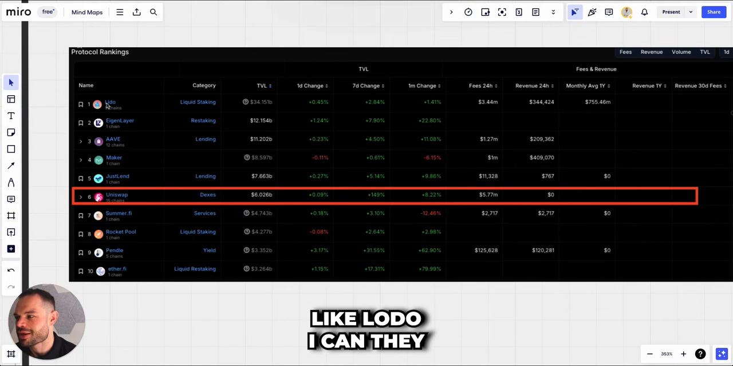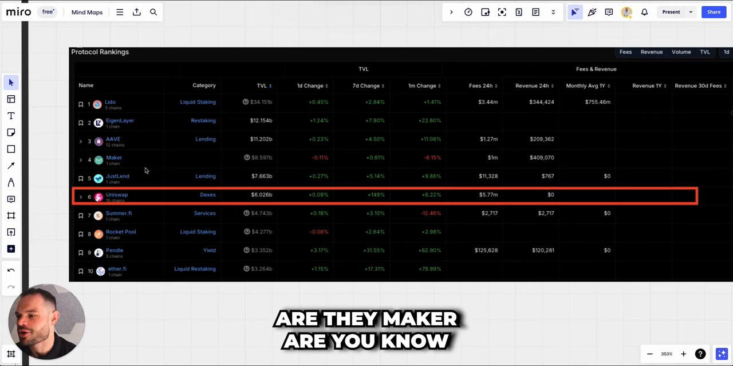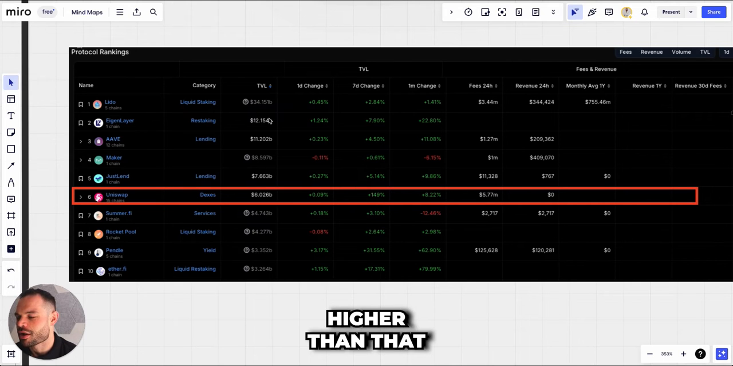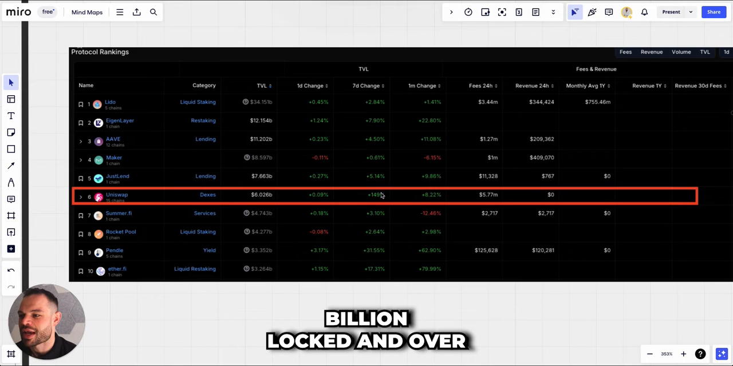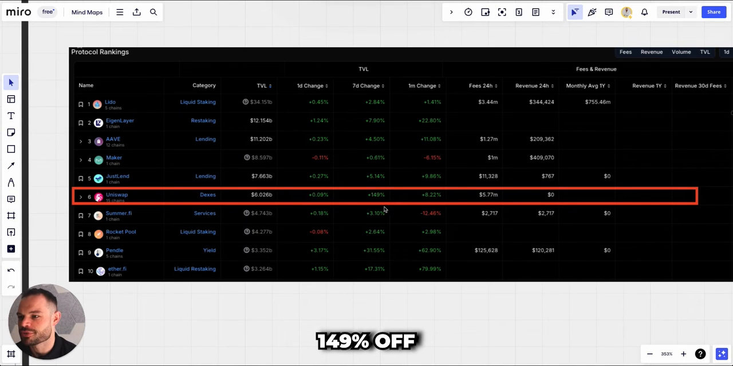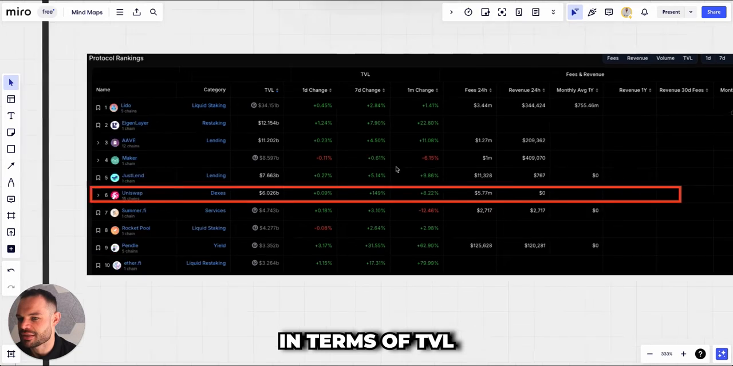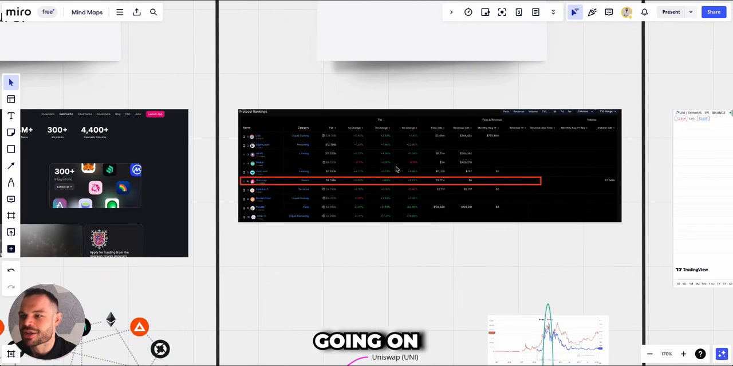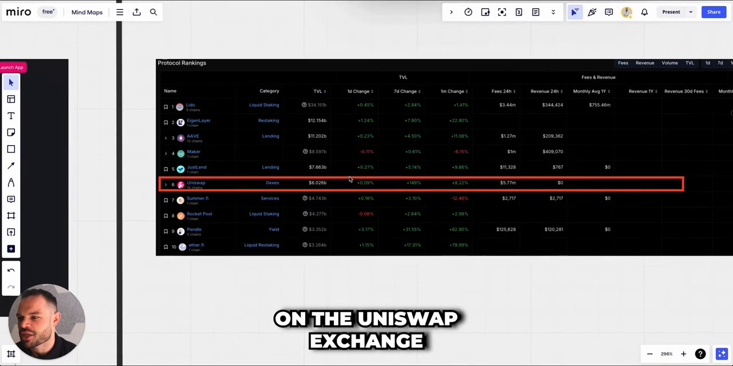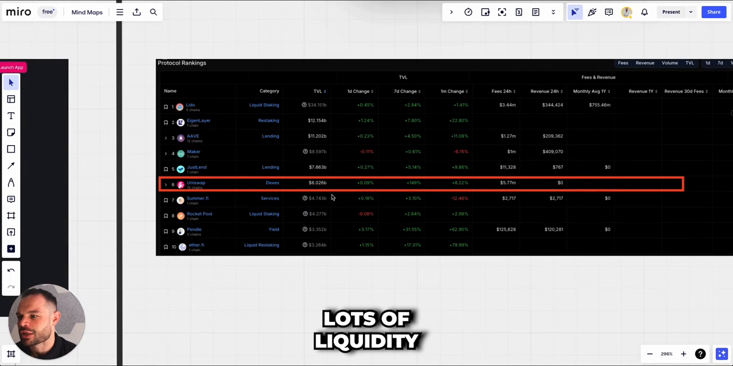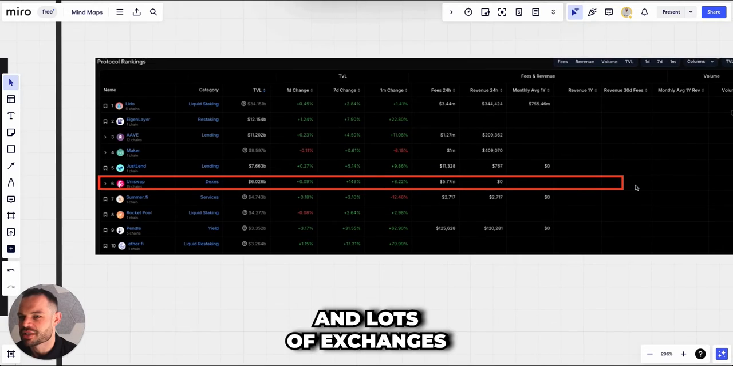Obviously, some of the bigger players like Lido, Eigenlayer, Aave, and Maker are higher than it in terms of total value locked, but it is a very prominent player in the decentralized finance space with over $6 billion locked and over 8% up on the month, 149% up in the past 7 days in terms of TVL. So lots of action going on the Uniswap exchange, lots of liquidity, lots of swaps, and lots of exchanges going on.